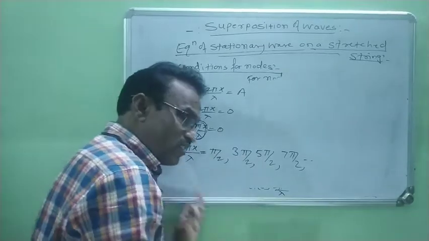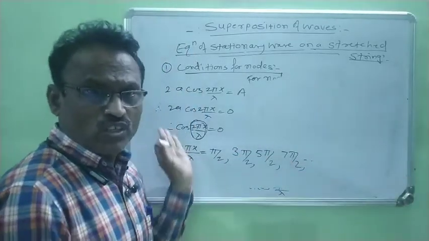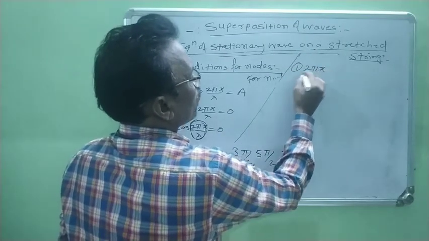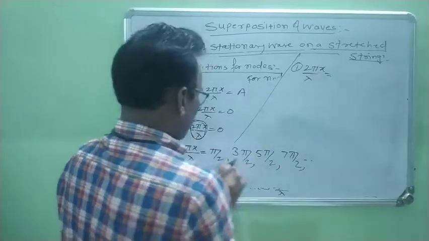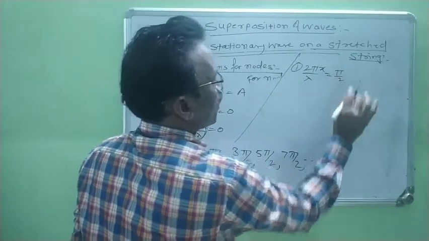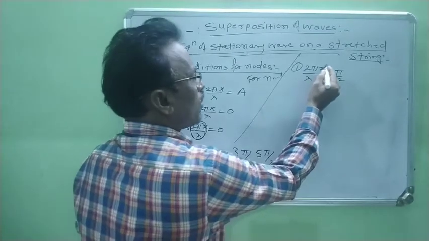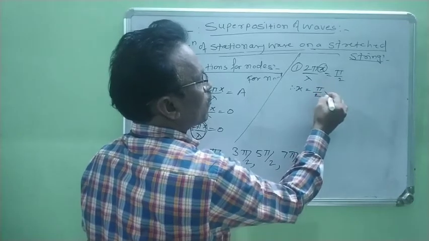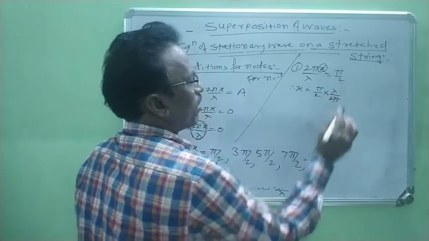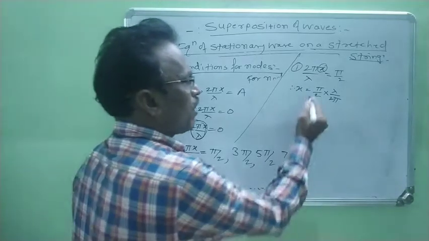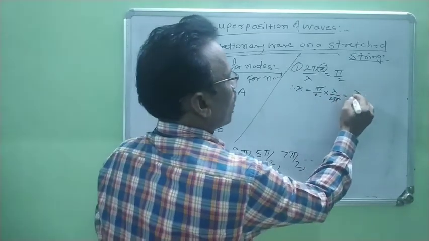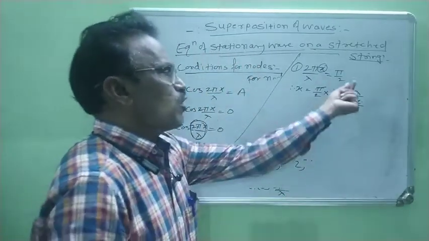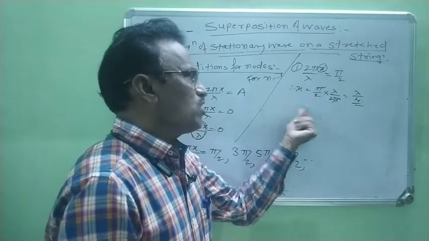Now, from this we find the value of x. What is x? X is the distance of the node from the origin. We consider the first condition: 2 pi x by lambda is equal to the first angle, which is pi by 2. Now we find x from this equation. Therefore, x equals pi by 2 into lambda upon 2 pi. Now pi gets cancelled, and it is lambda by 4.